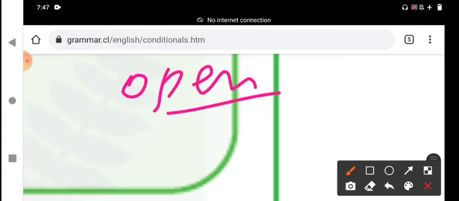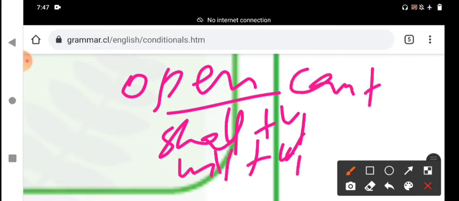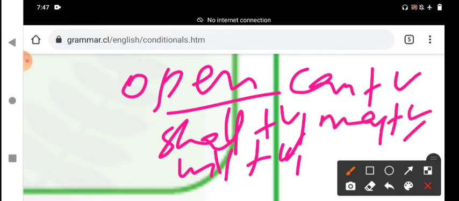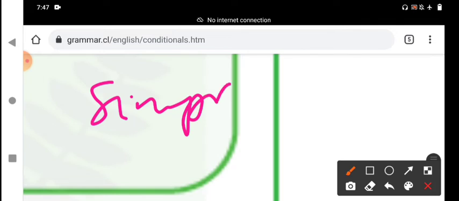Simple future tense may use shall plus V1, will plus V1, can plus V1 and may plus V1 in the main clause. In the subordinate clause, or if clause, or conditional clause, we should compulsorily use the simple present tense only.